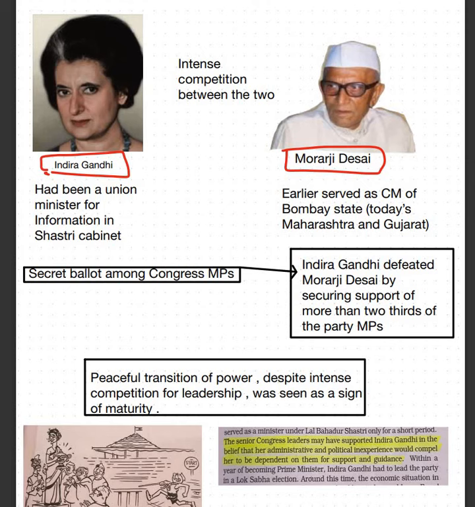And whereas on the other hand, Morarji Desai was the Chief Minister of today's Maharashtra and Gujarat, which was then called Bombay State. अब एक सीक्रेट बैलेट हुआ कांग्रेस एमपीज के बीच में कि इन दोनों उम्मीदवार में से किसको हम प्राइम मिनिस्टरशिप के लिए खड़ा करें. And during that secret ballot, Indira Gandhi won by majority of 2/3 party members, or you can say the MPs in the house. She won the secret ballot. And then there was peaceful transmission of power to Indira Gandhi ji.